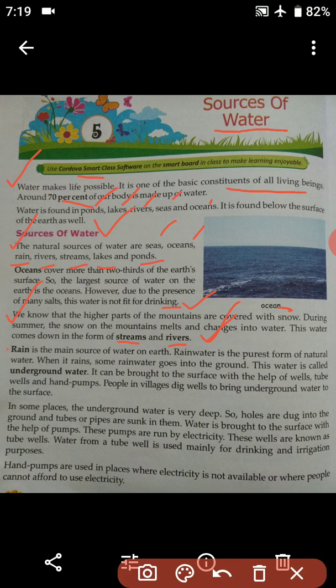When it rains, some rainwater goes into the ground. So students, whenever rains come, some of the rainwater goes into the ground.